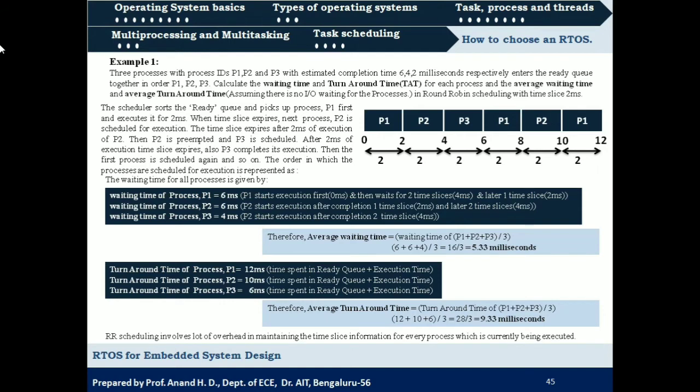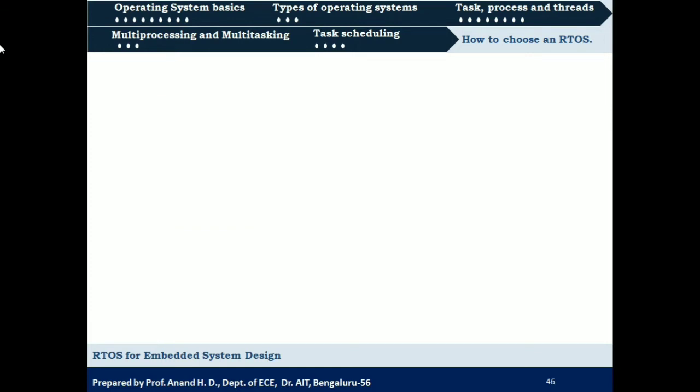So what we can see is RR scheduling, that is round robin scheduling, involves a lot of overhead in maintaining the time slice information for every process which is currently being executed. So the disadvantage with respect to round robin, or time based preemption scheduling algorithm, is that there is an overhead of maintaining the time slice information of each process that is currently executing, right? The next type of preemptive scheduling is priority based scheduling, right?